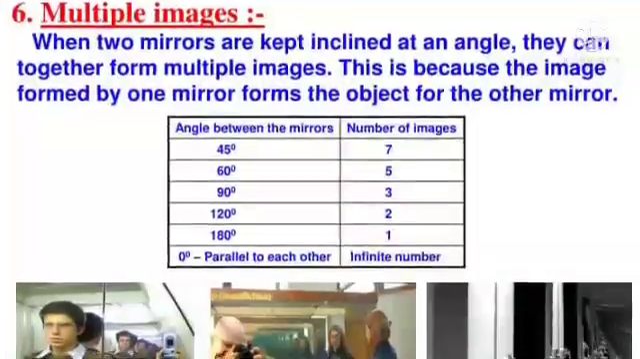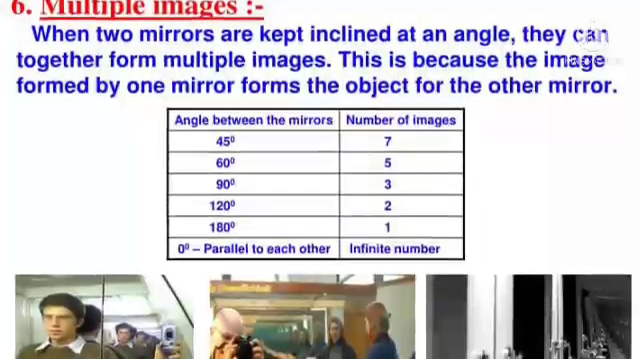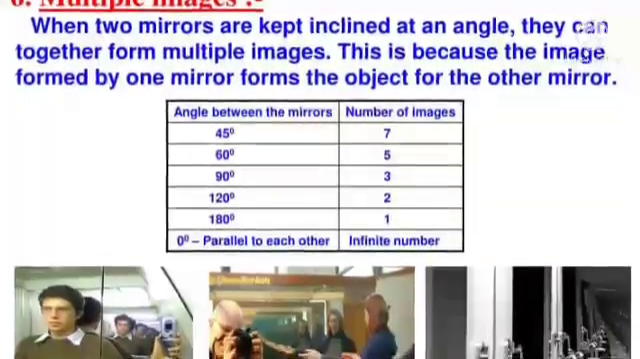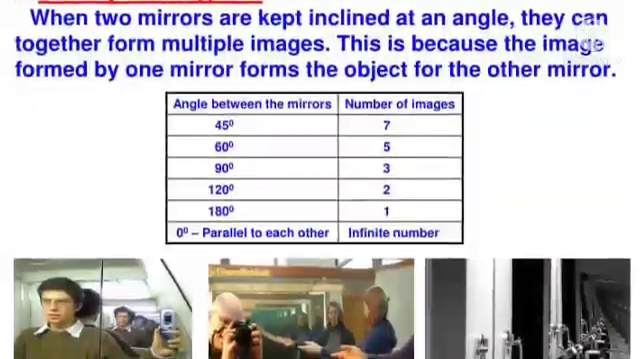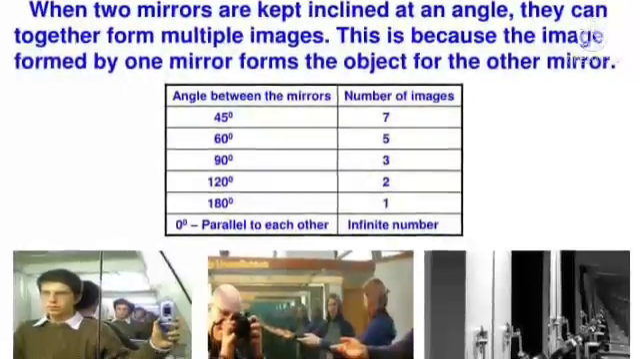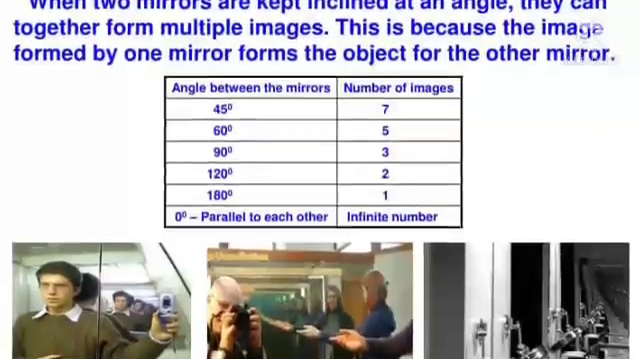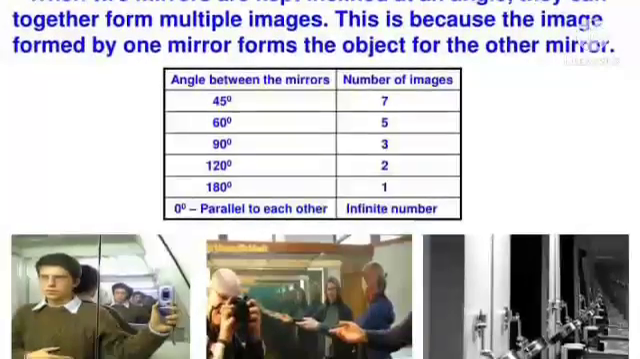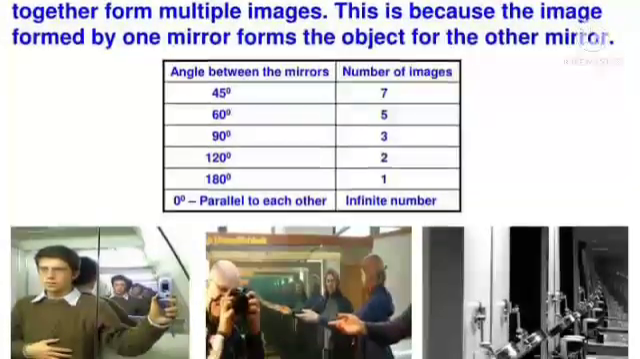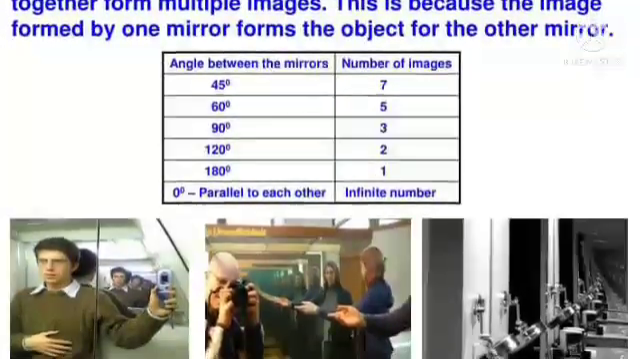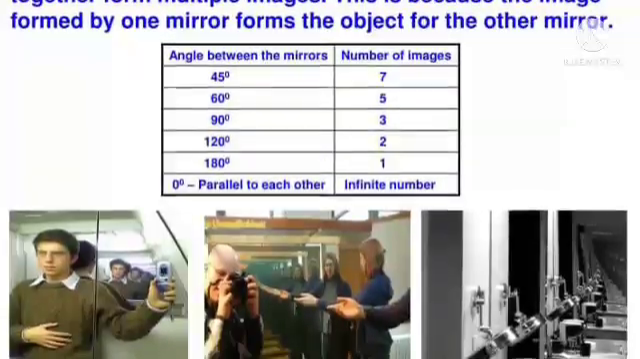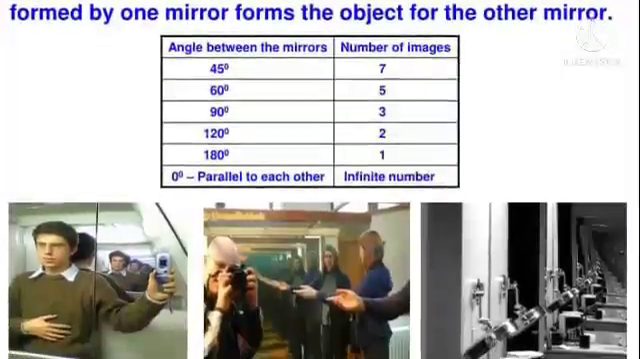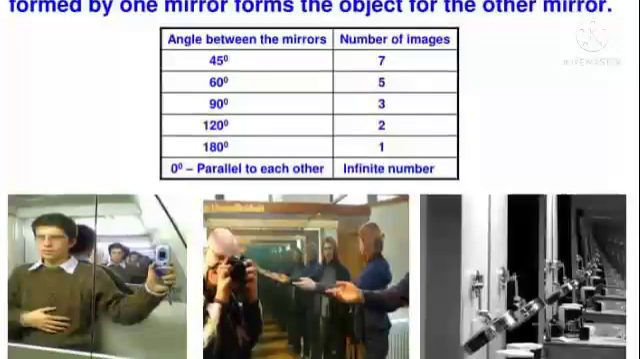Multiple images. When two mirrors are kept inclined at an angle, they can together form multiple images. This is because the image formed by one mirror forms the image for the other mirror. Here is a table showing the angle between the mirrors and the number of images formed. Observe the values carefully.